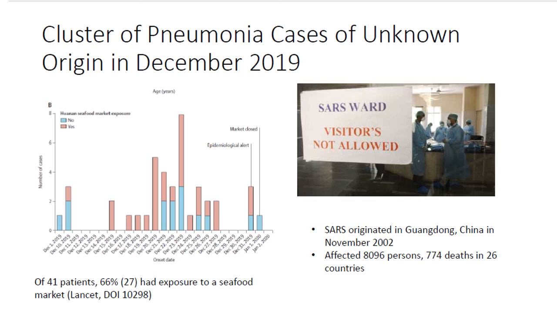Since there was a clustering of cases, they tried to study the epidemiology of those cases, and what they found out was that out of 41 patients, 27 patients had an exposure to a seafood market. We know that SARS originated again in one of the provinces in China, Guangdong province, and affected many people, and there were many deaths. So they suspected that this is something serious, along similar lines.